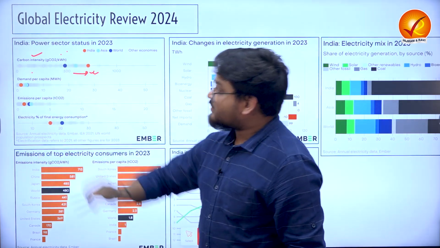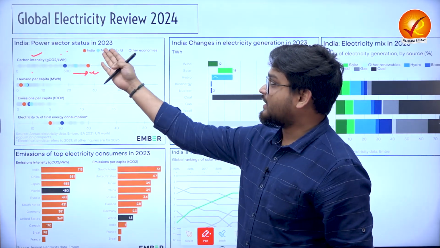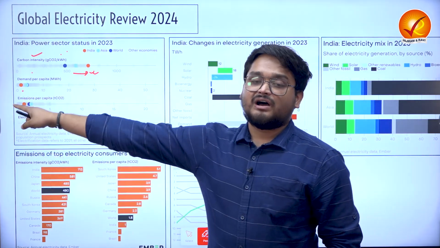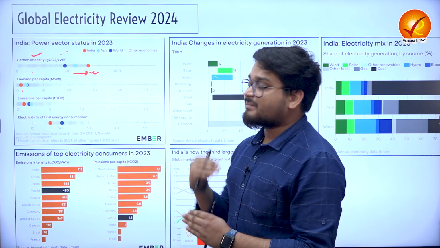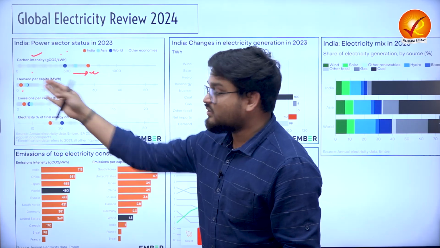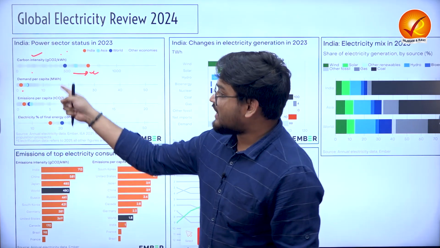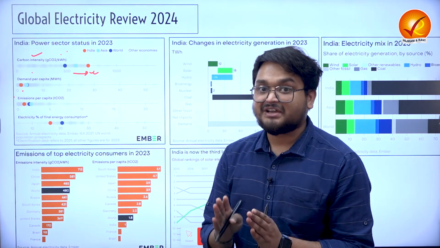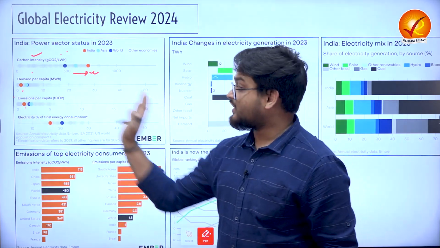Now, when we talk about demand per capita, or say the demand for electricity per person in India, Asia and the rest of the world, we find that India is at the lower end of the spectrum. That means when we talk about per capita demand of power, India is actually less than the world, right? The world is using more electricity per person, and India is using less than that. Also, when we talk about the emissions per capita, or greenhouse gases emitted per individual, we find India is again at the lower levels of the world.